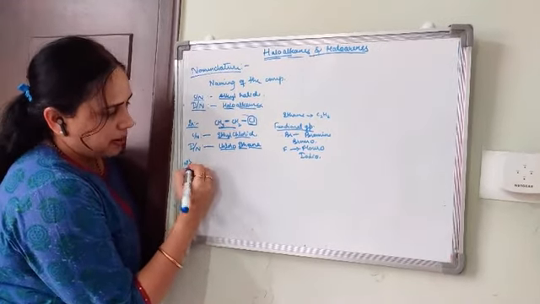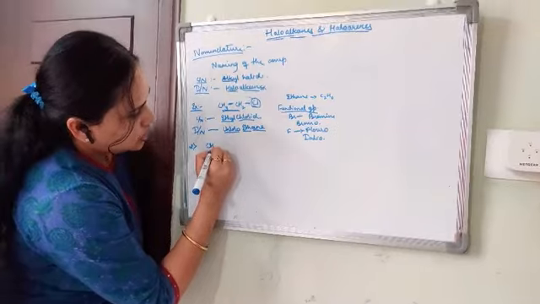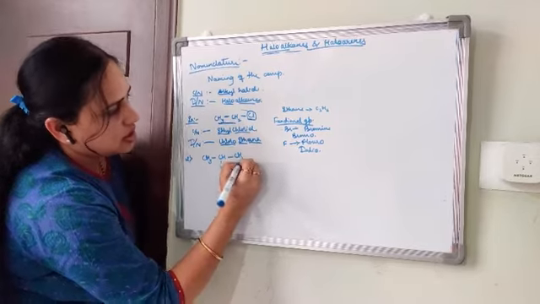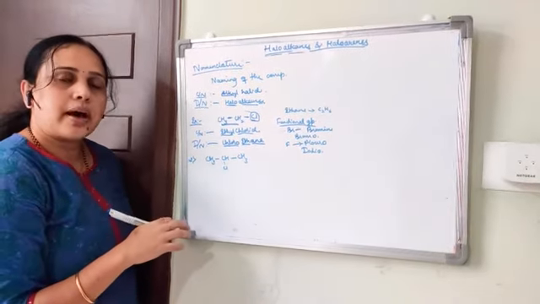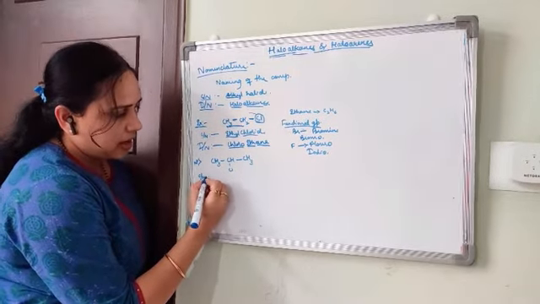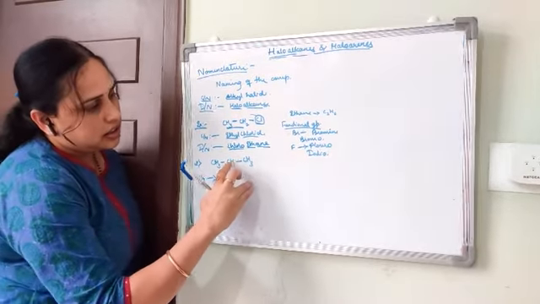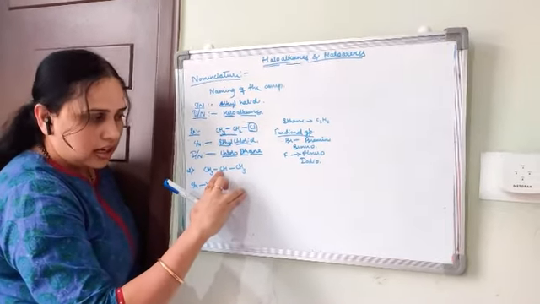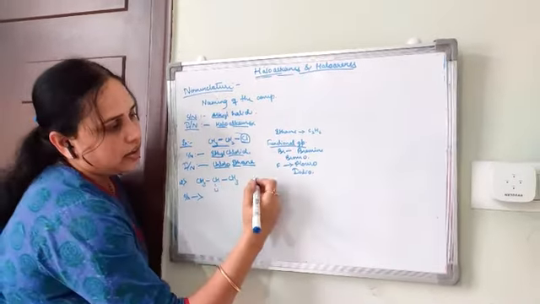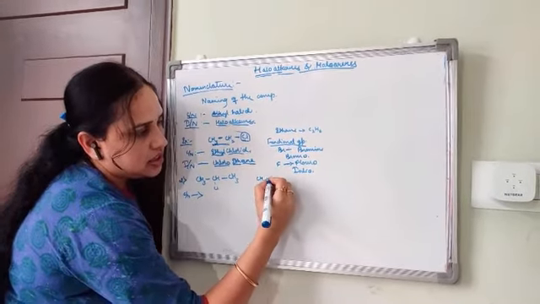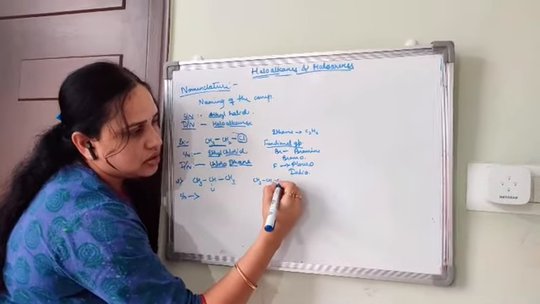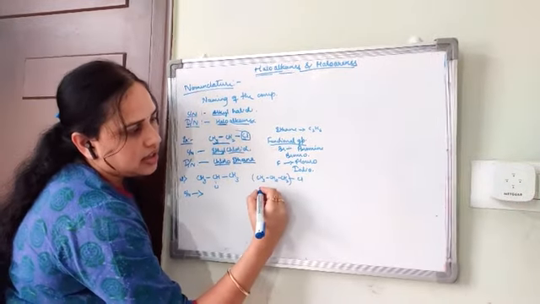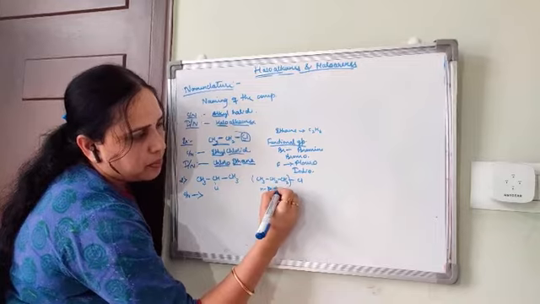So next example, CH3 CH Cl CH3. What is the name of this compound? Common name, right? The chlorine atom is directly attached to the middle carbon atom. First, CH3 CH2 CH2 Cl. This compound is called n-propyl.